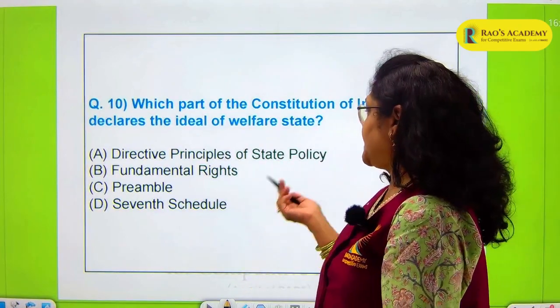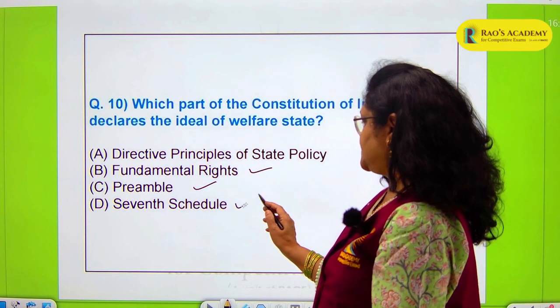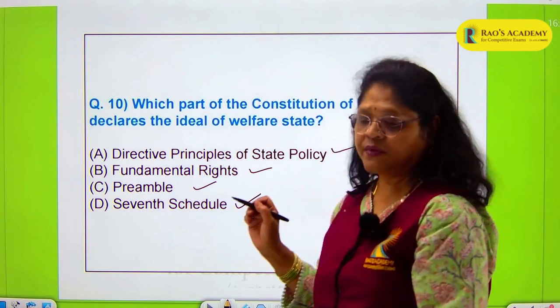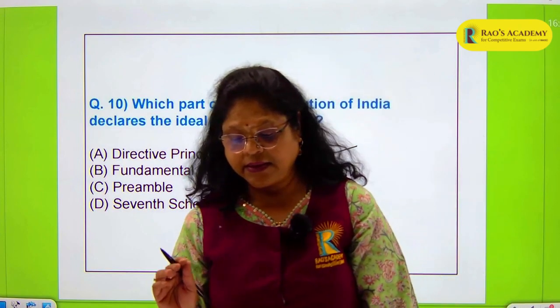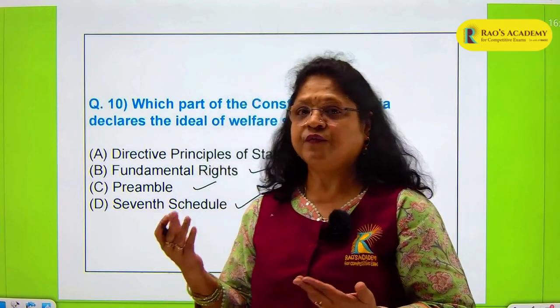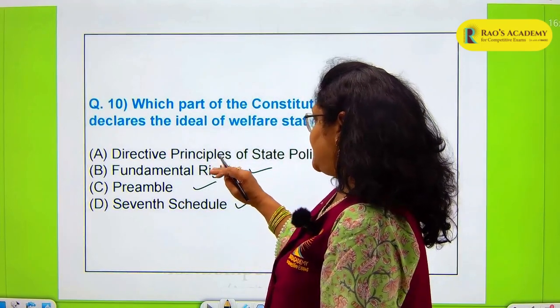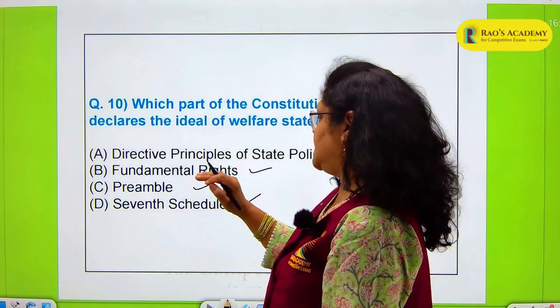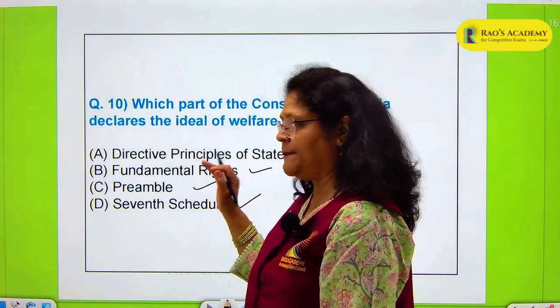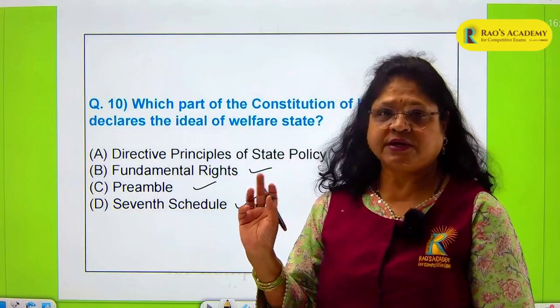It is not the fundamental rights, not the preamble, not the 7th schedule, it is the directive principles of state policy. Clearly, Article 38 states that the state shall secure a social order for the promotion of welfare of the people. So welfare of the people is here. Yes, welfare of the people is there in fundamental rights as well, in the preamble as well, in the 7th schedule as well, but the answer will be directive principles of state policy.